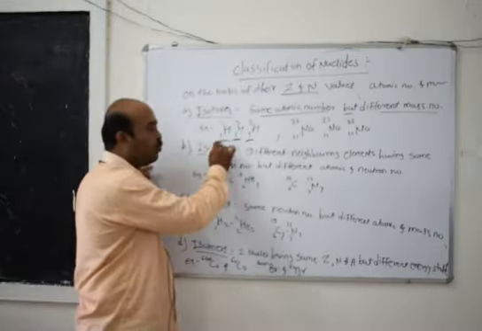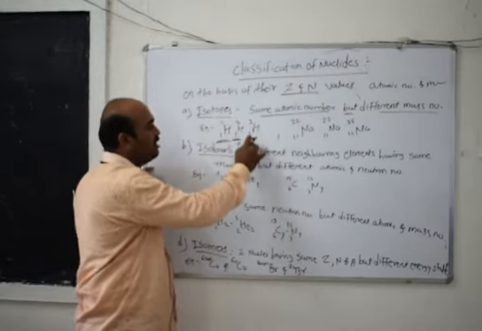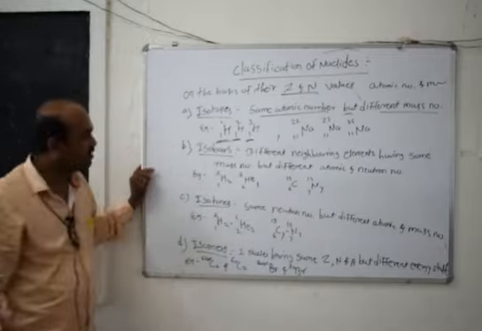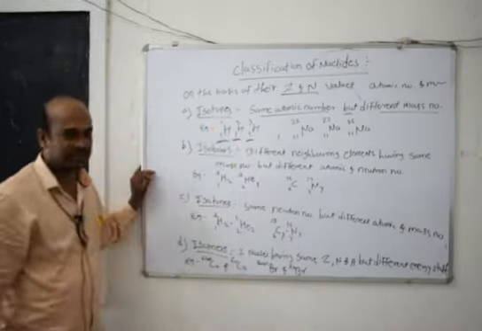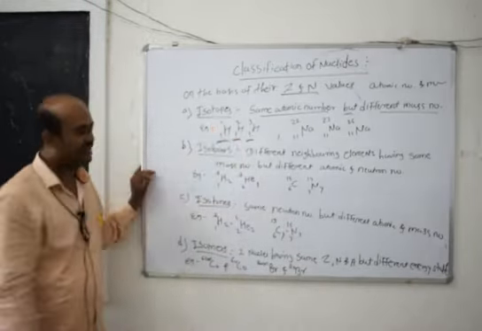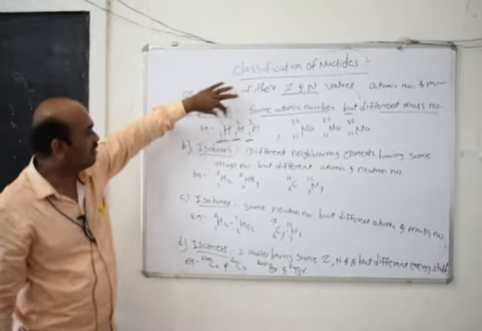Hydrogen 1 1, hydrogen 1 2, hydrogen 1 3. This hydrogen is called ordinary hydrogen and these two hydrogens are isotopes of hydrogen. In that case, the mass number is different, that is 1, 2 and 3.